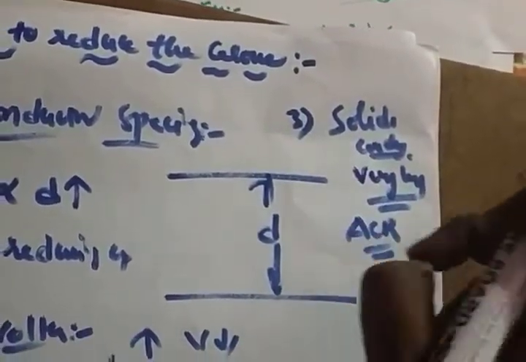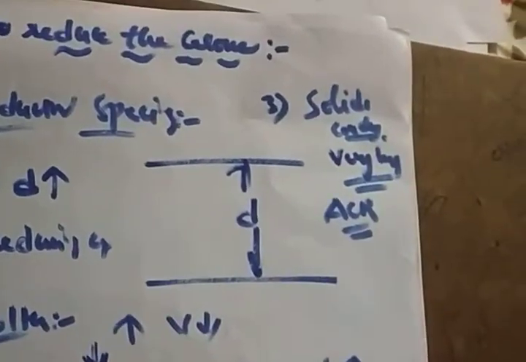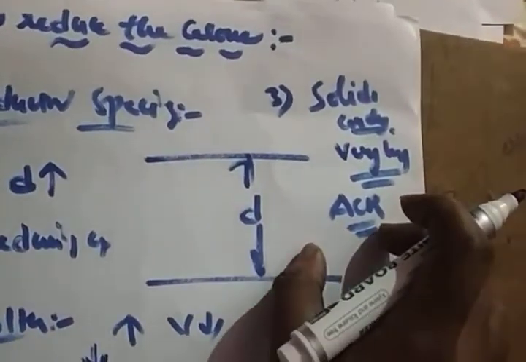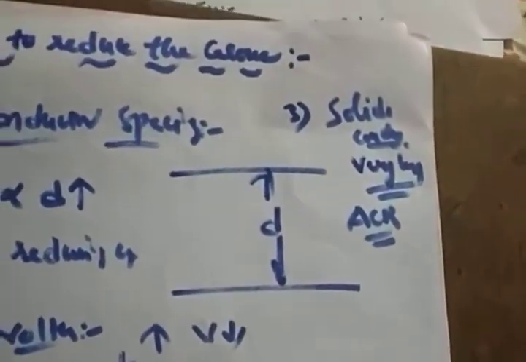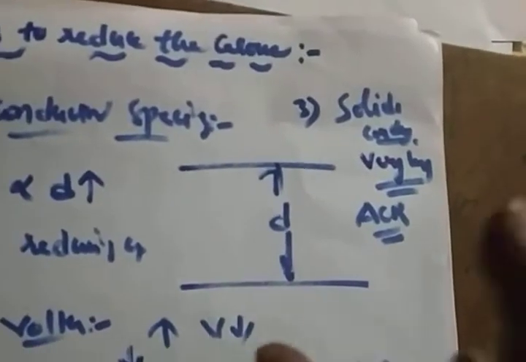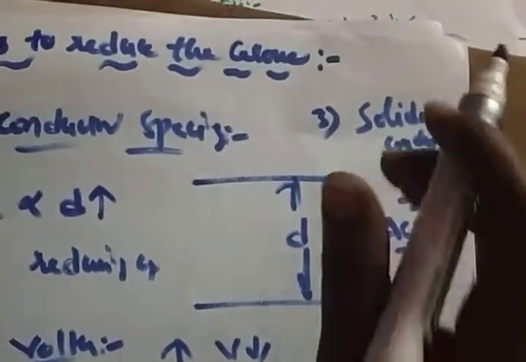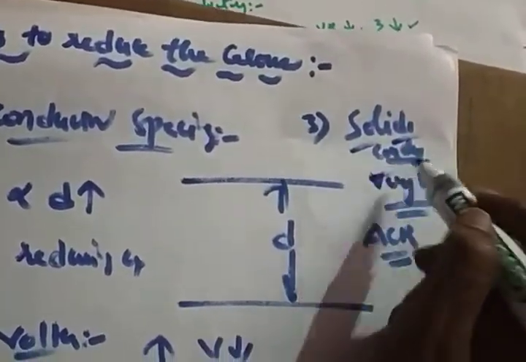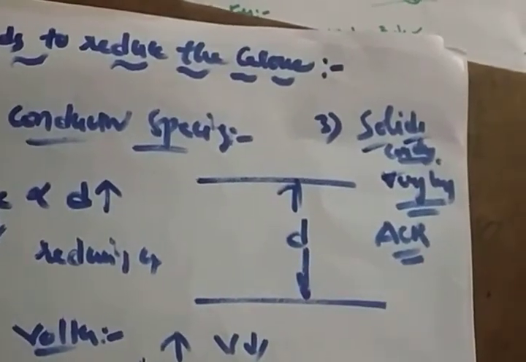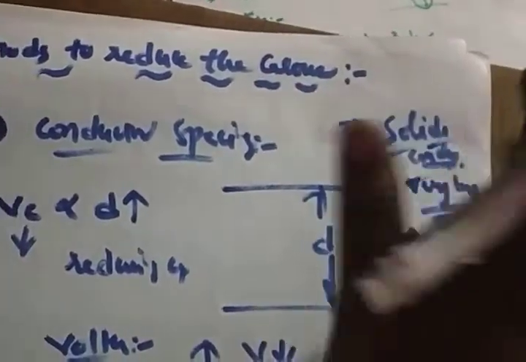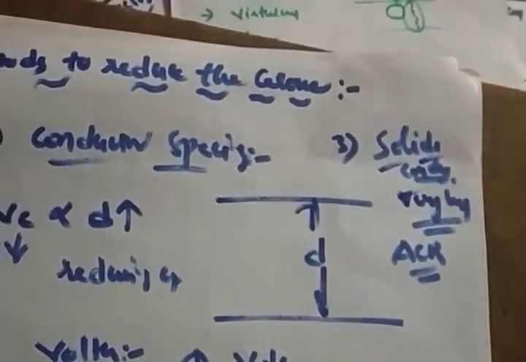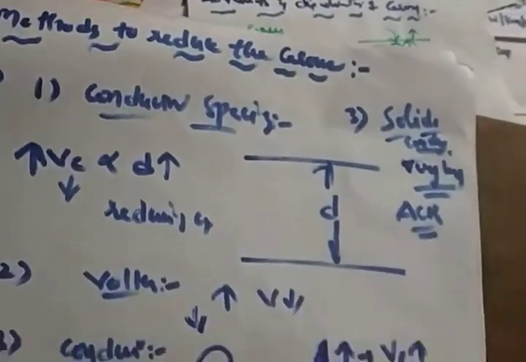With an ACSR conductor the corona effect increases, but it reduces other effects like skin effect, proximity effect, and Ferranti effect. So if you only want to reduce corona, a solid conductor is preferred. But with an ACSR conductor the corona will increase, yet you should still go for ACSR conductors, right?